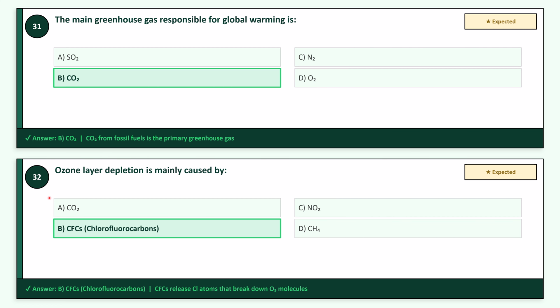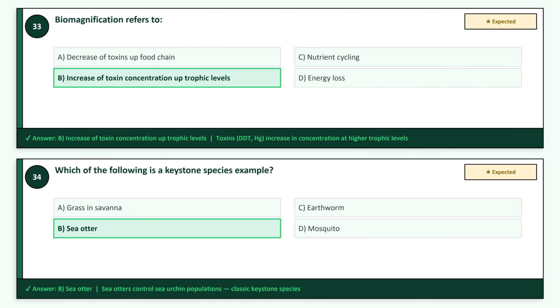Question 32, again expected, ozone layer depletion is mainly caused by, option B, CFCs, chlorofluorocarbons. Question 33, expected question, biomagnification refers to, option B, increase of toxin concentration up trophic levels.